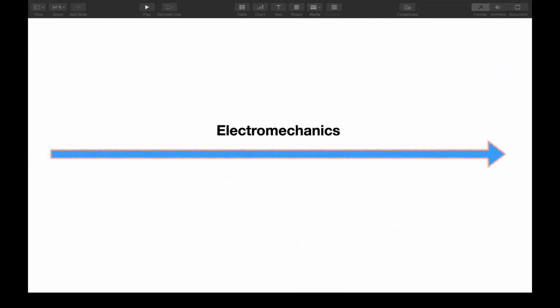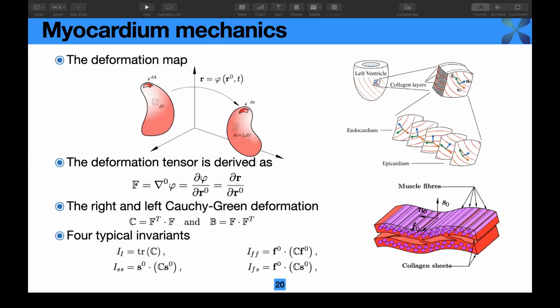And then we will go to the electromechanics. This is the basic structure of the myocardium in the left ventricle. Here, as you can see, from endocardium to the epicardium, several layers of sheet exist, and in different sheets, the direction of the fibers may vary accordingly. So this means that we have a very nonlinear and anisotropic myocardium dynamics to be modeled.